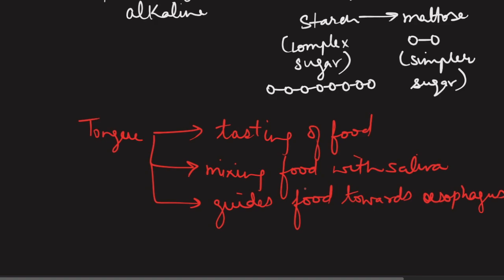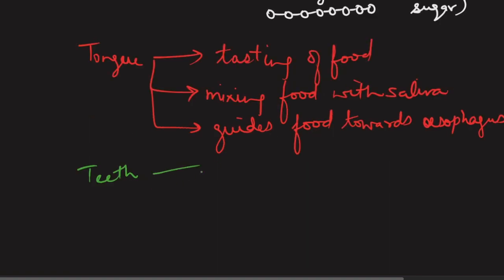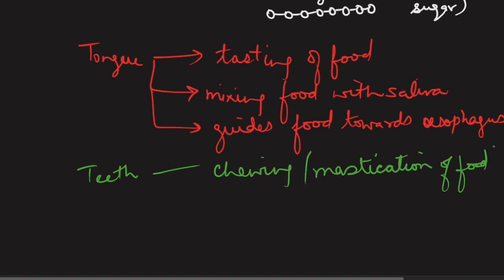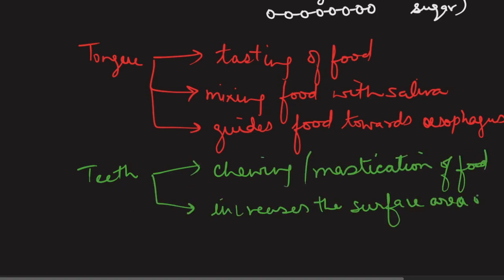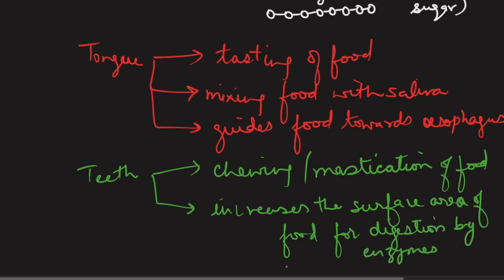It means when we have chewed the food and it is well mixed with saliva, it will be swallowed with the help of the esophagus. But to the esophagus, who will send that food? It is the tongue. Then we move forward to the teeth. So teeth carry out chewing or mastication of food, and it also increases the surface area of food for digestion by the enzymes. Now what do I mean by this? Actually, chewing or mastication helps in the digestion process indirectly. What mastication does is it increases the surface area of the food.